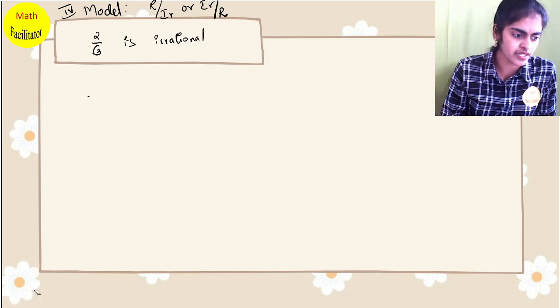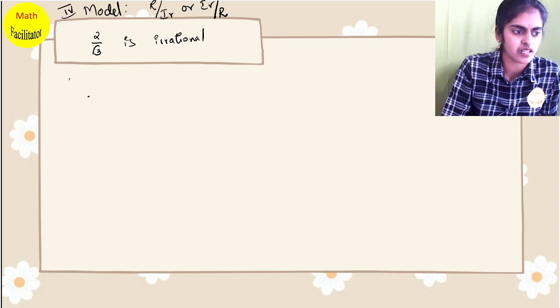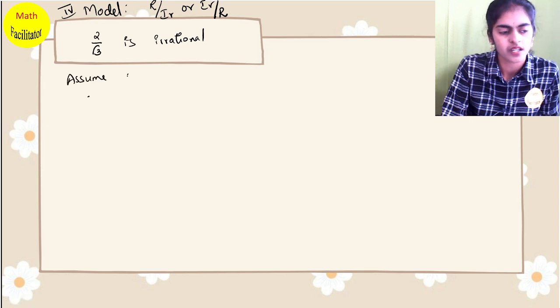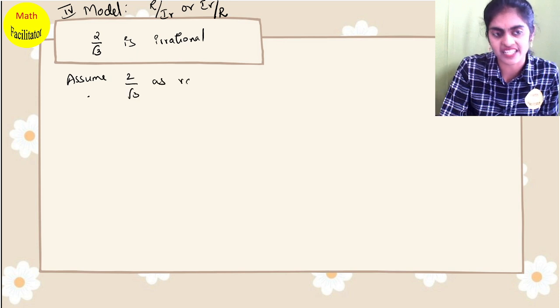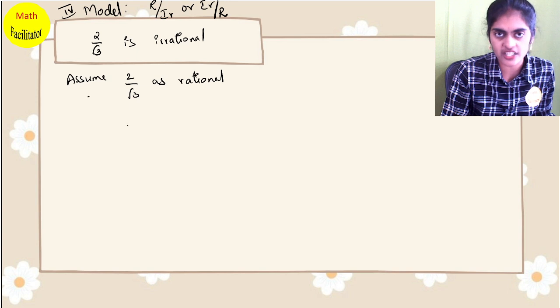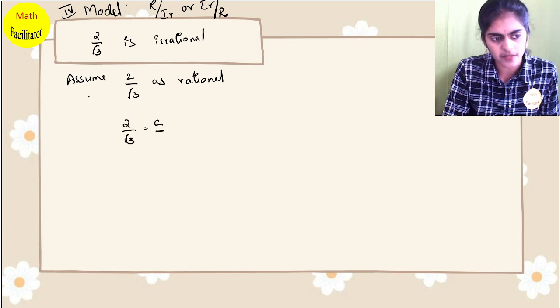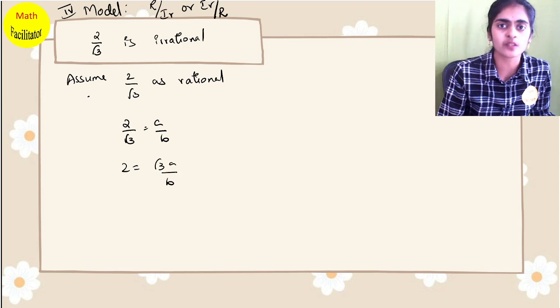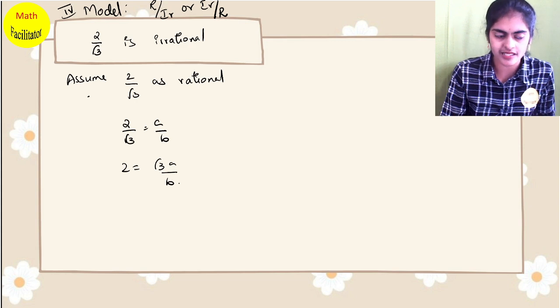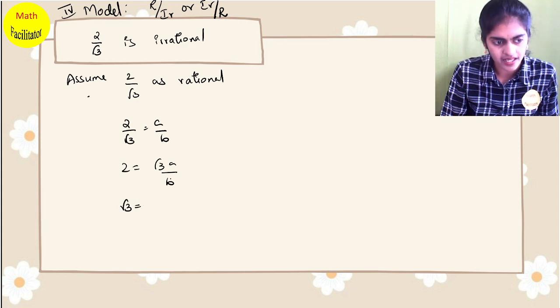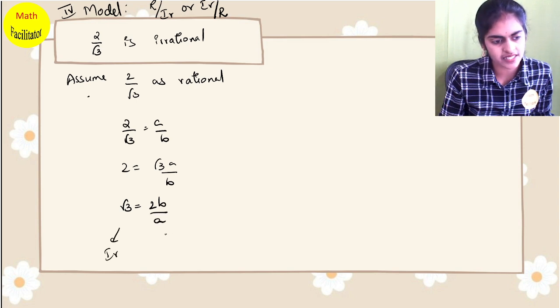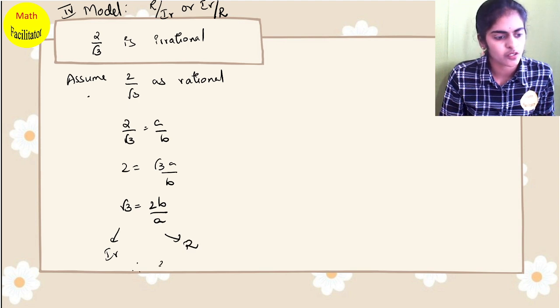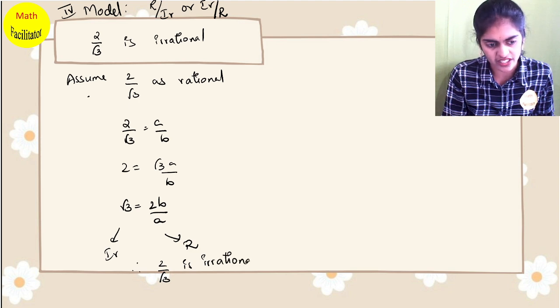You will assume 2 by root 3 as rational. So when you are assuming this as rational, 2 by root 3 equal to a by b, or I get 2 equal to root 3 a by b. Now our golden rule: all irrationals one side, rationals one side. So this root 3 is irrational, a by b I will send to the other side, it becomes b by a. So this is irrational, this is rational. So therefore 2 by root 3 is an irrational number. You should never get irrational equal to rational.